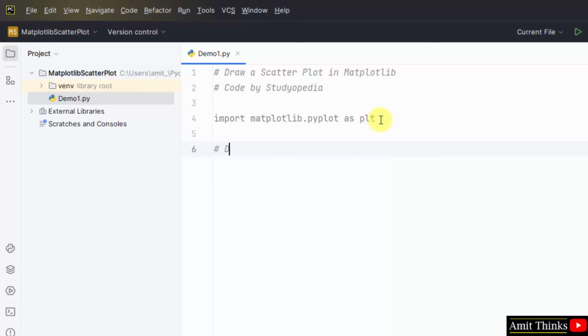Now let us set the data to plot. Score of two teams. Okay, let's say the score of the following teams.